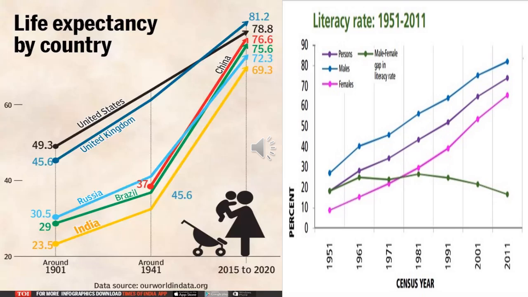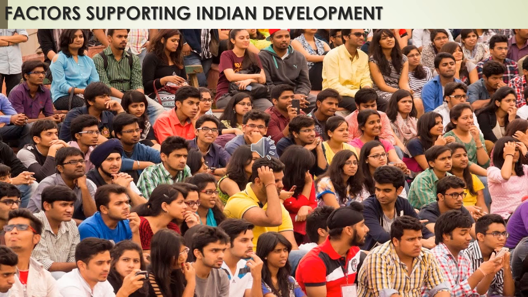Yeah, so there is a different style. India has followed a different path of development from many other countries. So what are the factors that support Indian development? A fast growing population of working age is an important factor. Even though India's population is increasing, the working age population is also increasing.